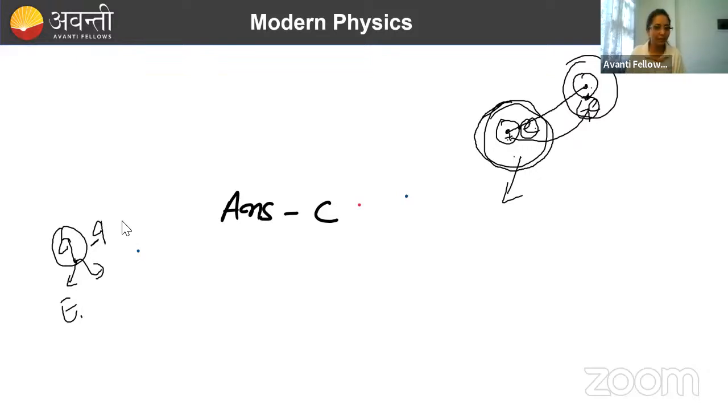Now in the case of a solid, hydrogen atoms are very close, so close that if I am focusing on one hydrogen atom, suppose this one, it has a nucleus, right? So its nucleus has a positive charge, it has an electron here. And this electron will feel a repulsive force because of other electrons.